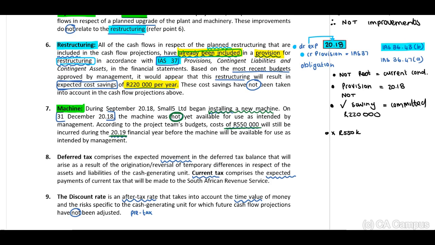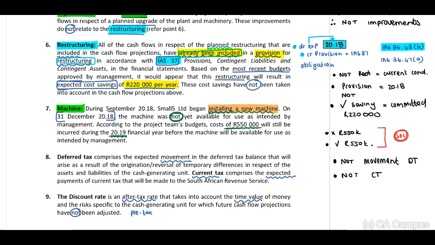But again, guys, they've started with the installment process. Is there an obligation to complete this? If yes, then most probably we need to include the 550,000. You will identify, guys, this is not included in our solution, but to be very honest with you, I think this is something that we can discuss and we can debate. Deferred tax. Guys, the standard indicates to us, no, we cannot include the movement in our deferred tax. We cannot include our current tax.